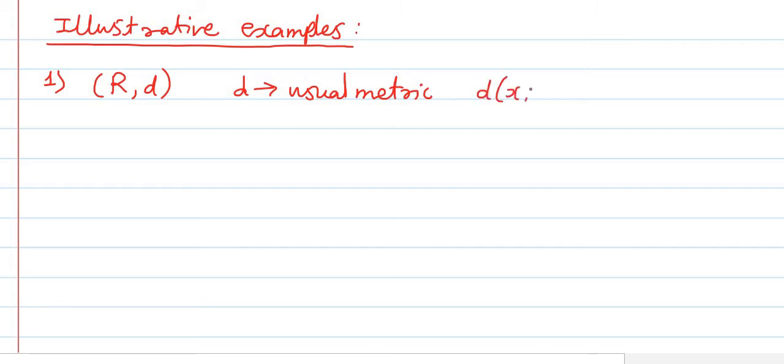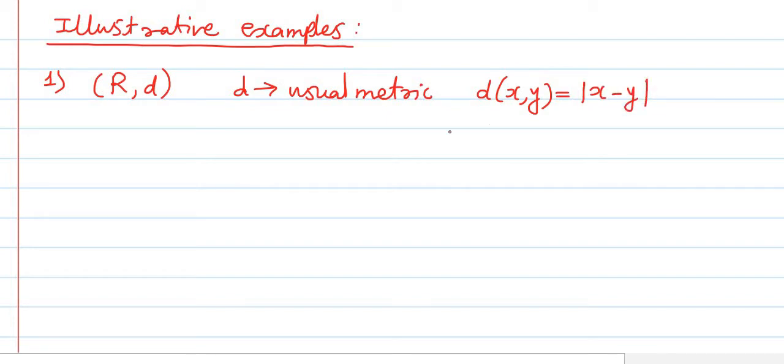First, consider the metric space (R, d), where R is the set of real numbers and d is the usual metric. By the usual metric we mean that d(x, y) is equal to the absolute value of x minus y, which we very well know.